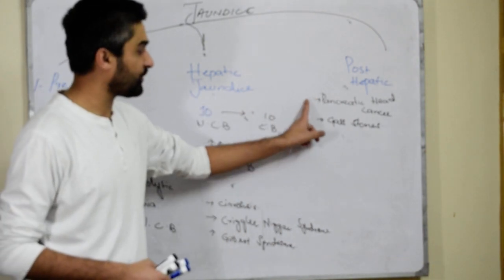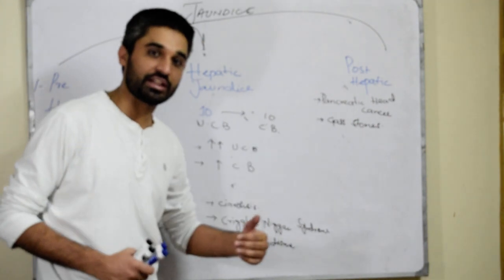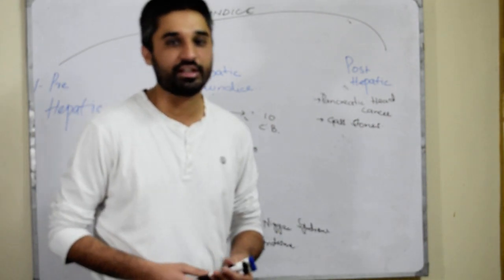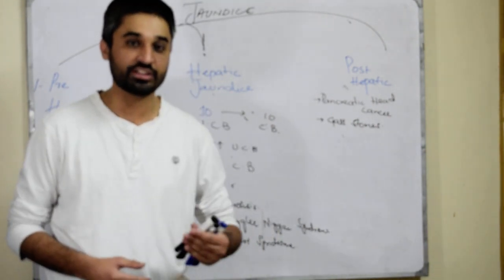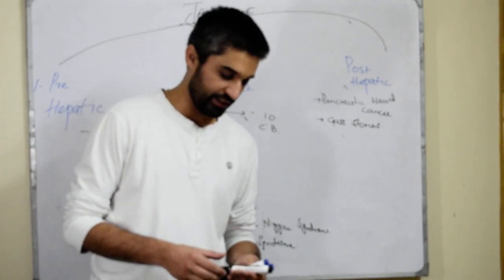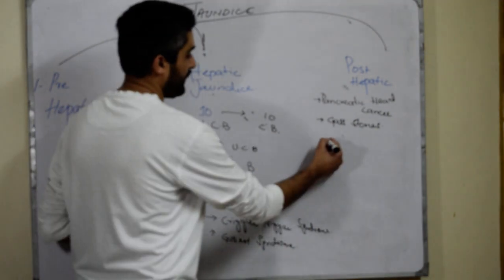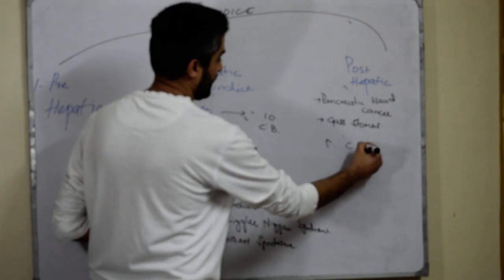So whenever there is obstruction, this conjugated bilirubin cannot be eliminated from the body, and there will be an increased level of conjugated bilirubin.